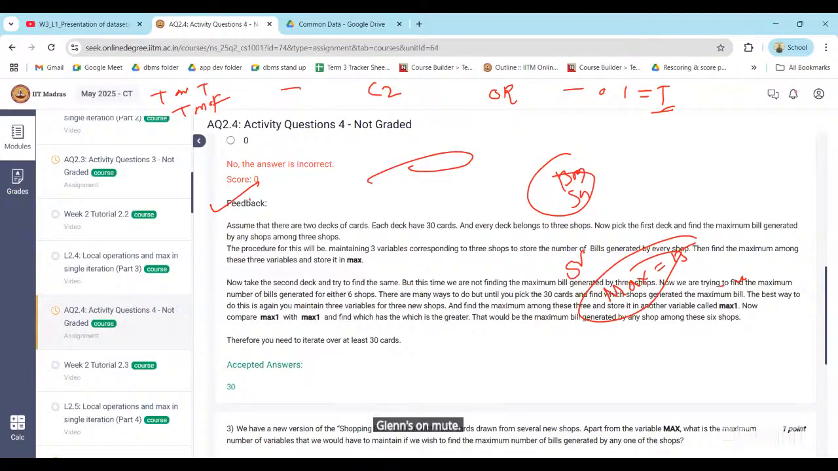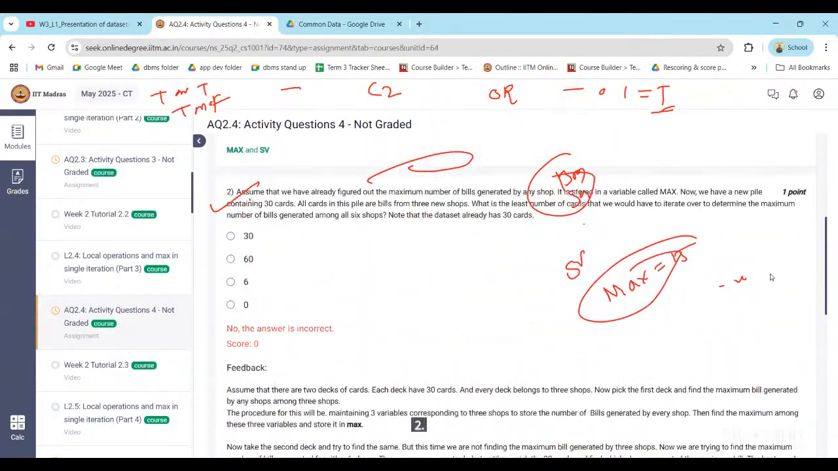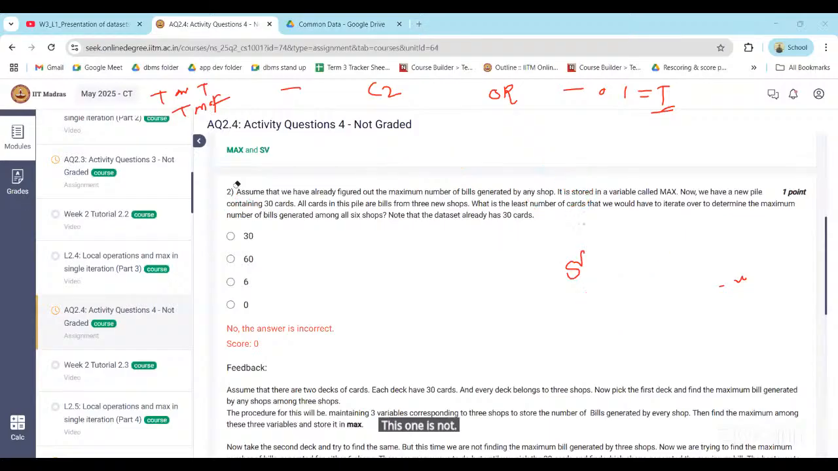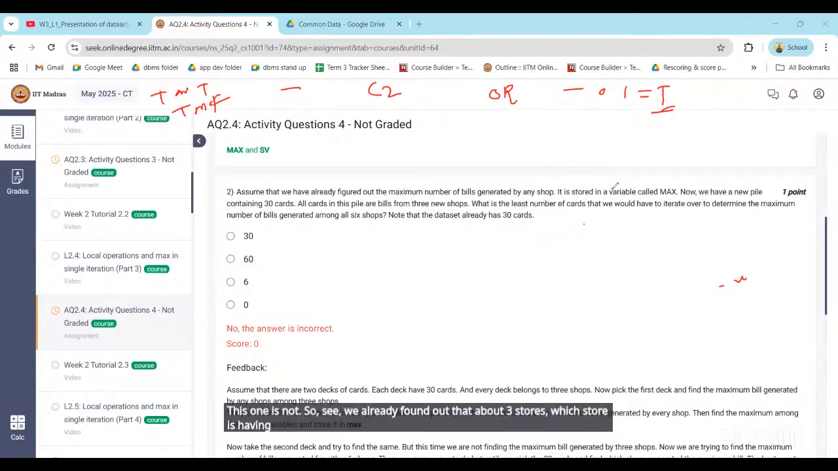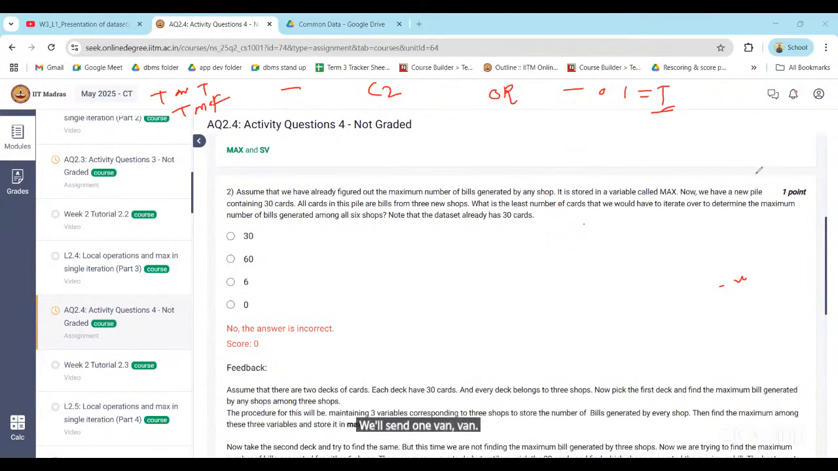2.4 question 1. We already found out which of the 3 stores has the maximum number of cards. Is the previous question clear to everyone? Yes, max and SV.